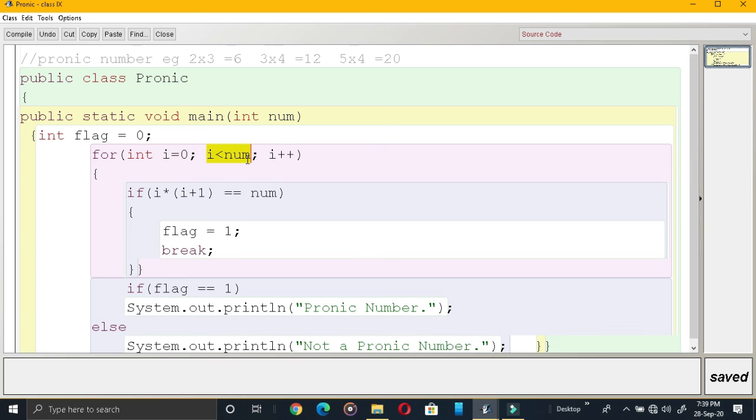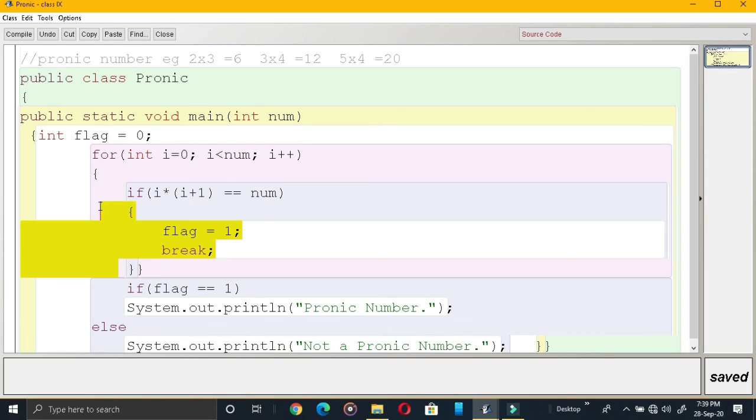Now checking if i into i plus 1. i means 0. 0 into 0 plus 1. 0 plus 1 means 1. So ultimately this becomes 0. 0 is equal to num? Our num is 12. So this is false. If this is true, then flag will be 1 and break. In the particular case, we will see that. Now this should not happen. At present, it won't be executed. So loop will continue.